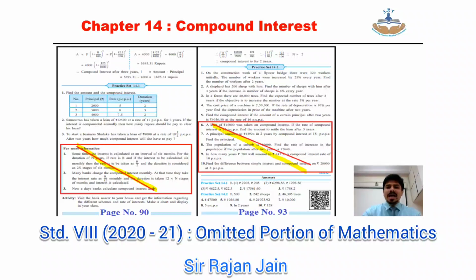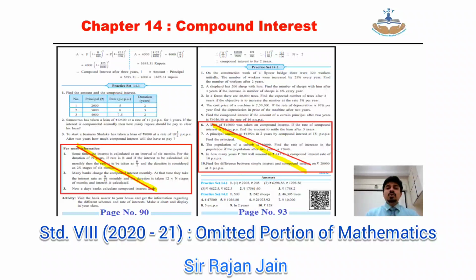What the board has done is that they have removed few questions so that the number of questions to practice reduces. So few questions of the exercises are omitted. Again, I repeat, not even a single concept or entire chapter is omitted. The omitted part comprises of only few sums from the exercise.